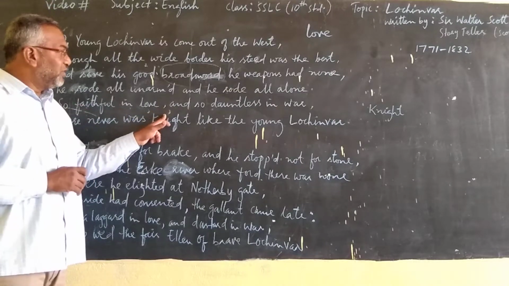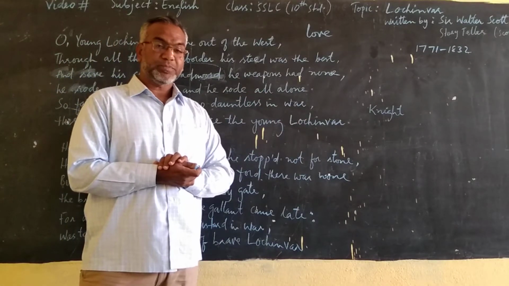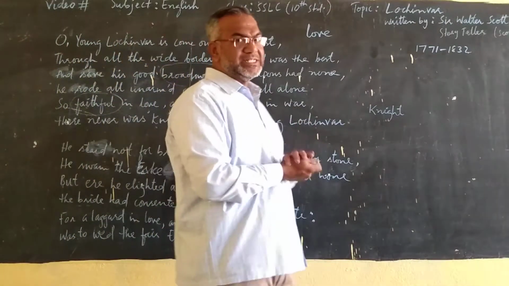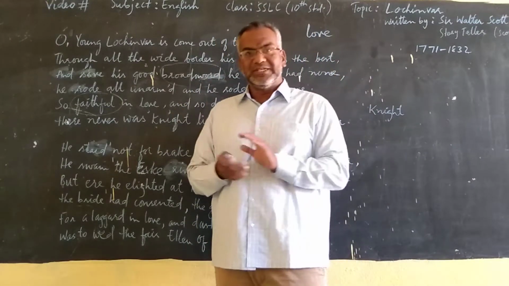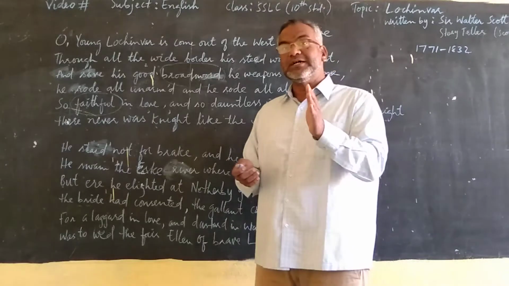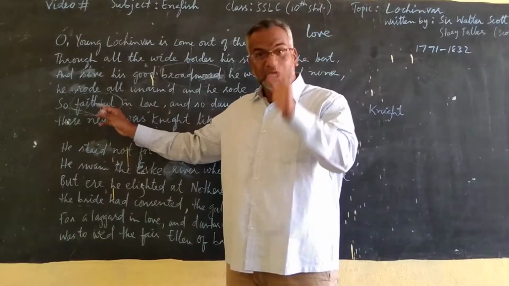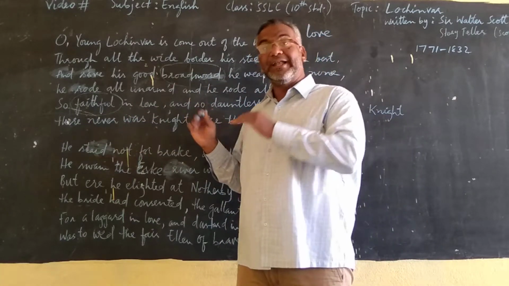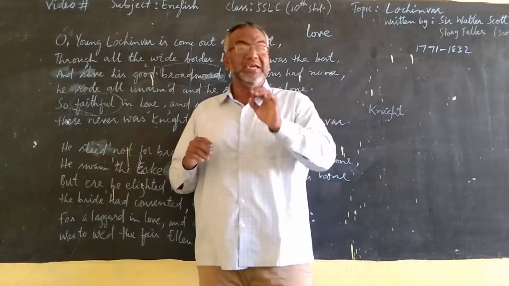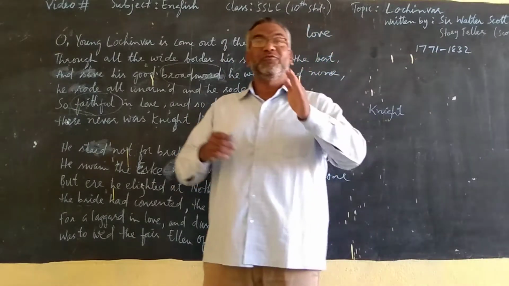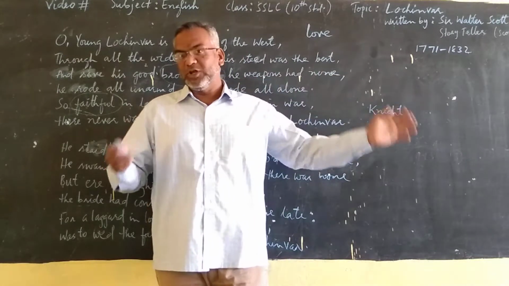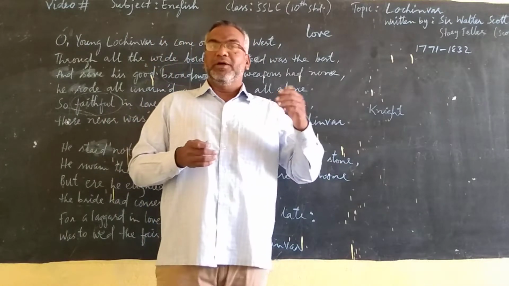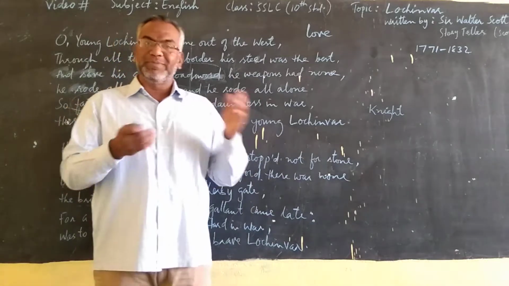So faithful in love and so dauntless in war. He was faithful in love. Faithful, very obedient. He could just leave it, but he did not do that. He loved a girl, and just to be obedient to the girl, to be faithful to the girl, he was traveling from Scotland to England, risking his life. His own life was in risk because it was a long border. He was all unarmed, he was all alone. He did not take army with him, he did not take weapons with him.